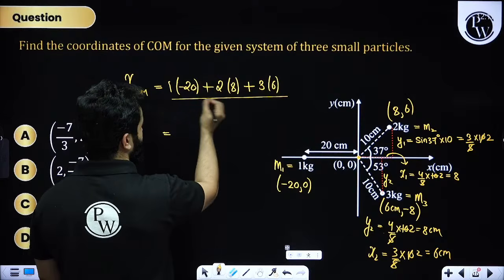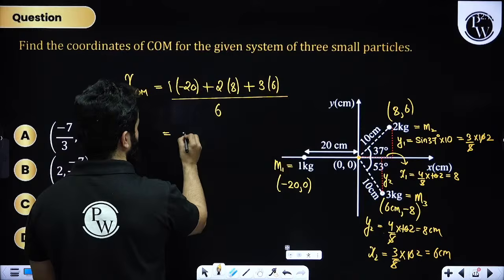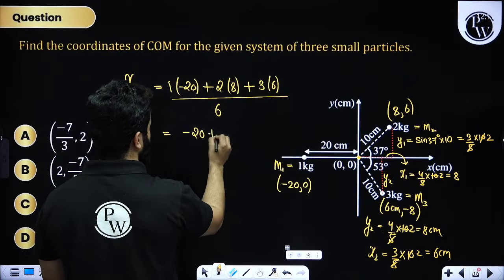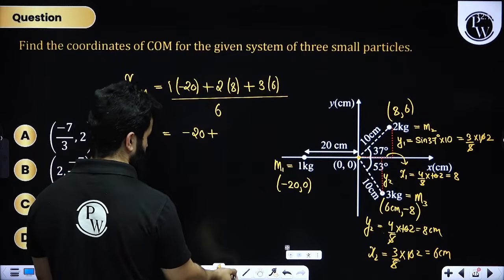So this will become minus 20, plus 16, plus 18. Sorry, this is 16, yes, that's what I said.